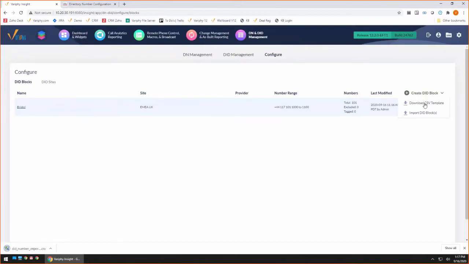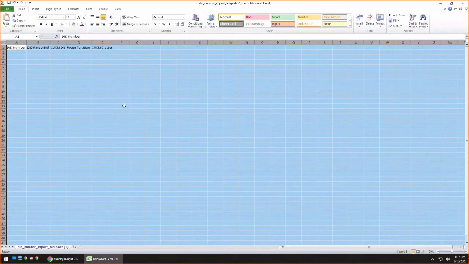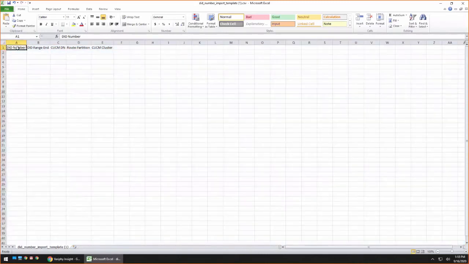This is going to give us a template that we can use to build an import, or if you already have something floating in your environment, you'll be able to go ahead and utilize these same fields or these same headers to bring in your old information. Sometimes it's just a copy and paste, or you could take your existing spreadsheet and add some column headers to it, and we'll go ahead and use that as an import. I definitely urge you to use the template because it is going to have the necessary headers and names in it. But let's talk about these fields here.